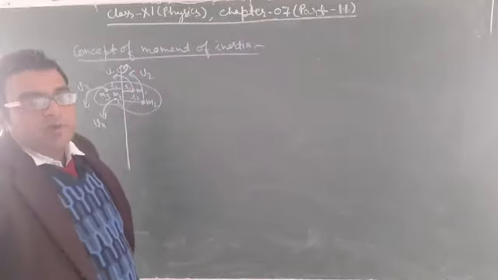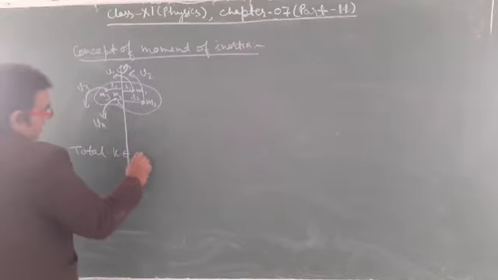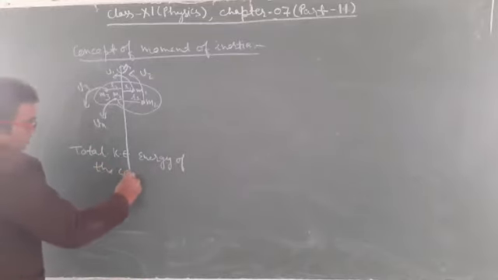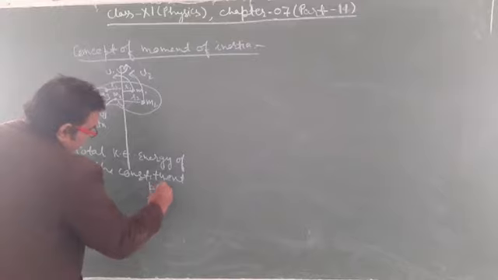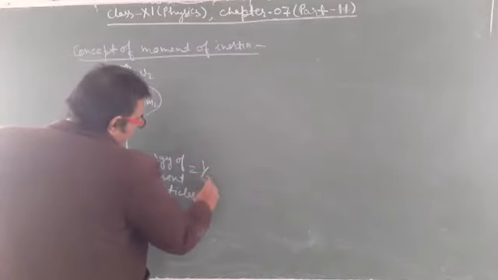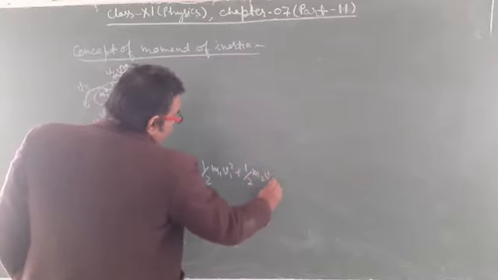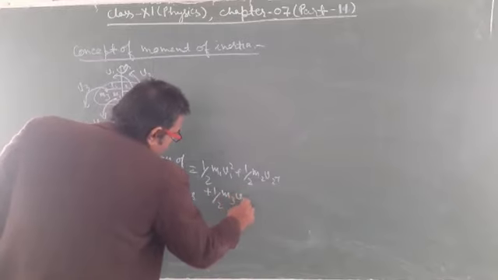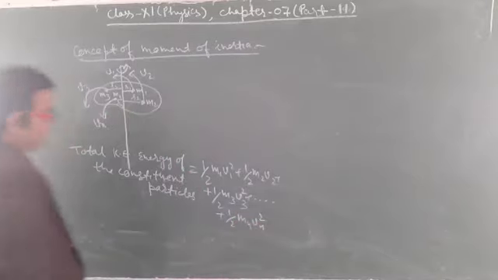So if I want to talk about the total kinetic energy of the constituent particles, it can be given as half m1 v1 square plus half m2 v2 square plus half m3 v3 square, and so on up to half mn vn square.